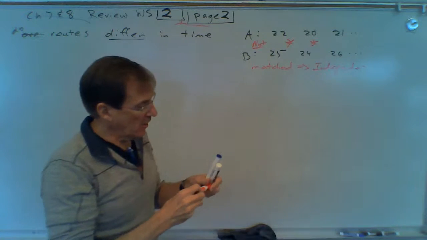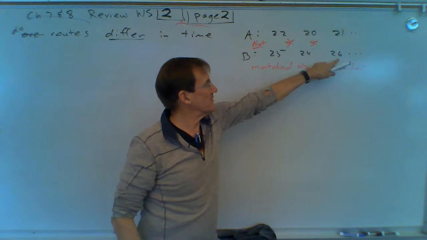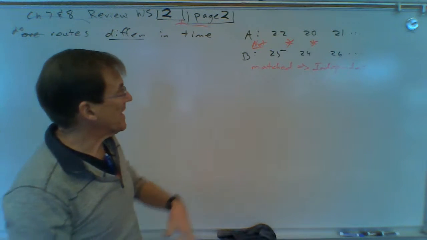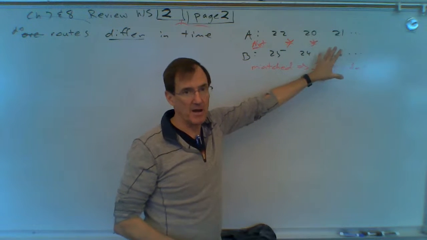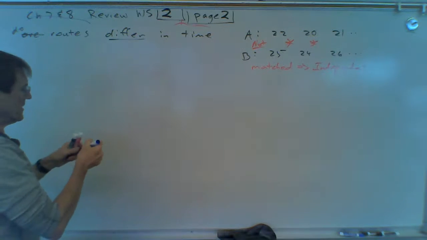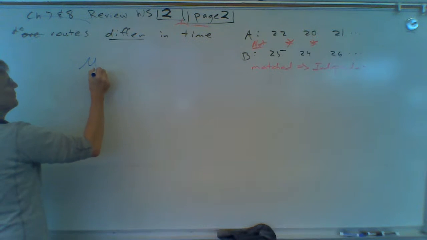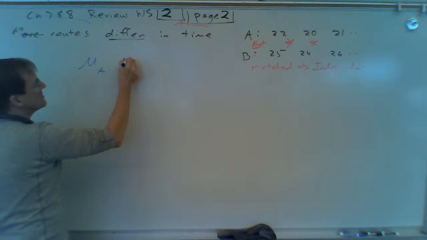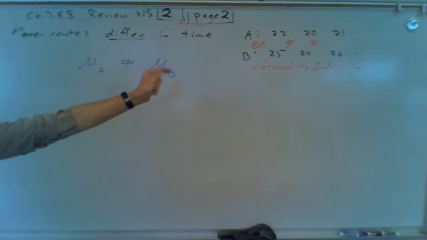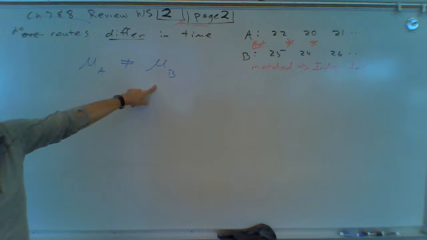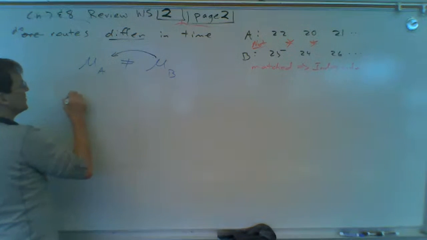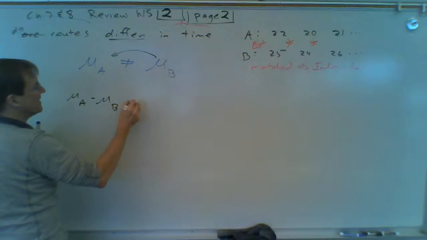If I said, oh, this is Monday, this is Tuesday, this is Wednesday, and we match them up somehow, then you could do dependent samples. But because they're not matched, they're just a bunch of random numbers, then they're independent samples. So what we're going to do here is that means the average for route A differs, it's not equal to the average for route B. Because they're independent, we're going to keep two separate mu's. So I'm going to bring this mu over, and I'll say, mu A minus mu B is not equal to